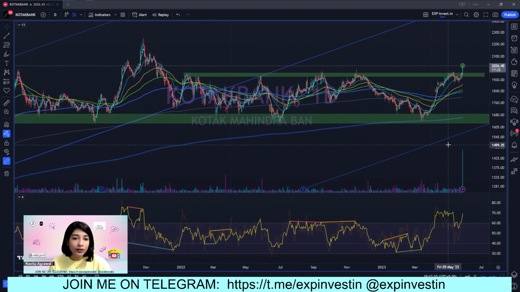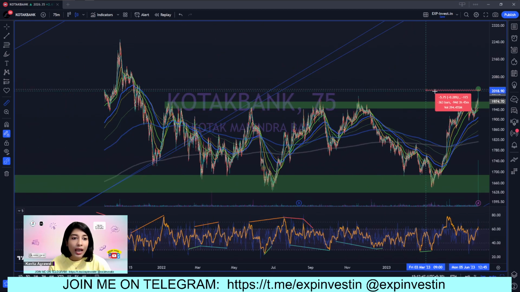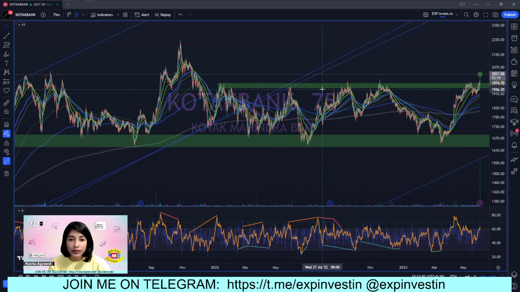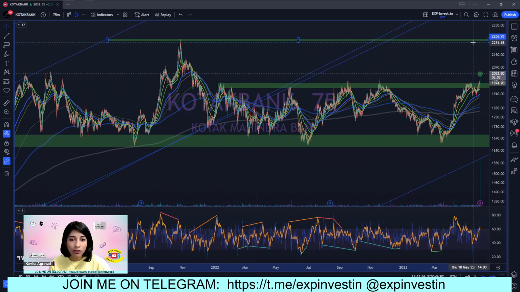So okay, Kotak looks really good. What I will suggest is that if you want to make a fresh position, absolutely go for it. Use a stop loss at the level of 1950, which is around 3.5%, and go for a target.